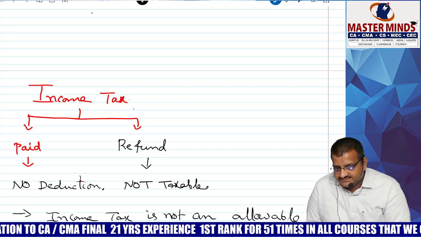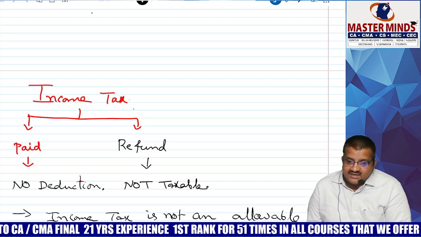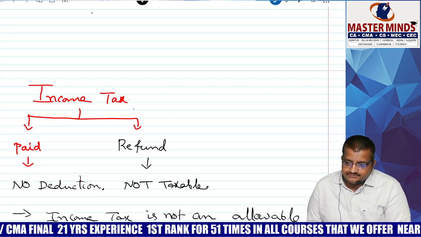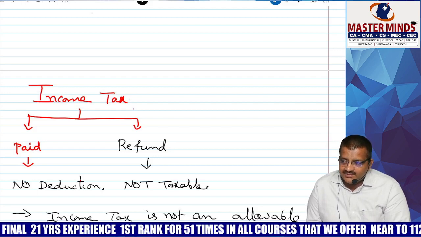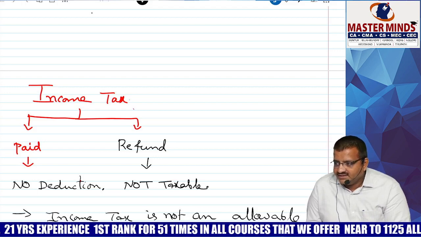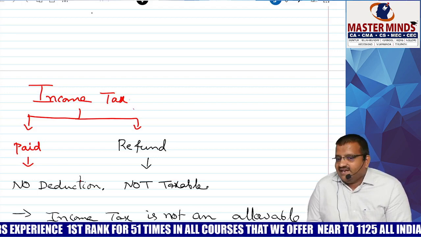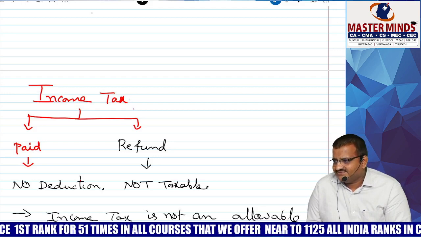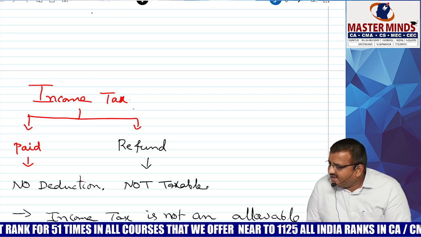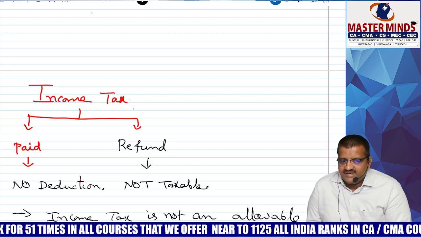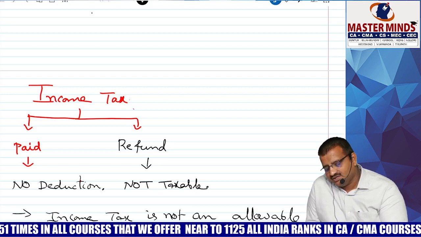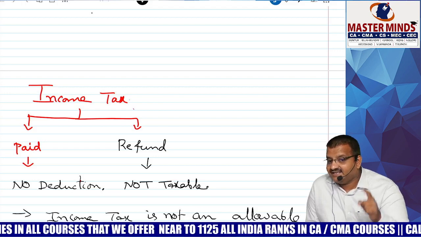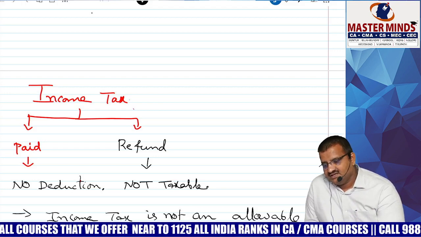Clear, sir? But income tax refund, income or not income? Not income, not taxable. Why? When I pay, no deduction. When I received back, no tax. When I pay, no deduction. When I received back, not taxable. But no doubt, interest on IT refund, taxable? Yes. Where?